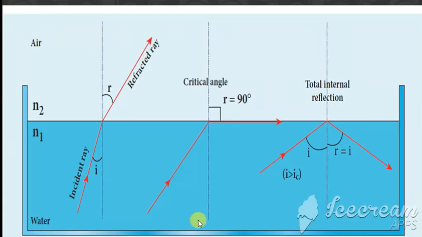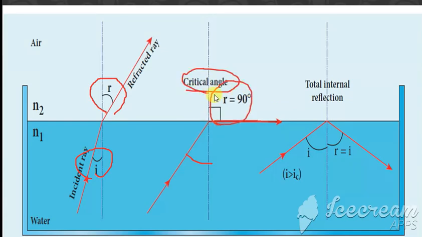Clear with this? So this diagram represents a clear view of the critical angle and total internal reflection. See here, this is the angle of incidence and this is the refracted ray. If the angle of incidence is increased, what happened? It grazes the surface such that the angle is 90 degrees. That is called the critical angle. If it is increased still more, what happens? Then it reflects back along the same path. That condition is called total internal reflection.